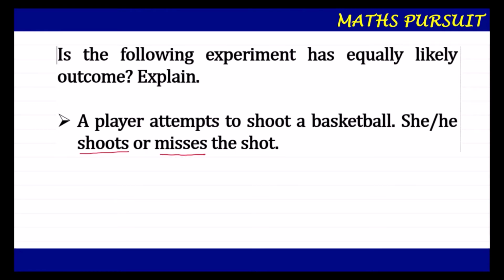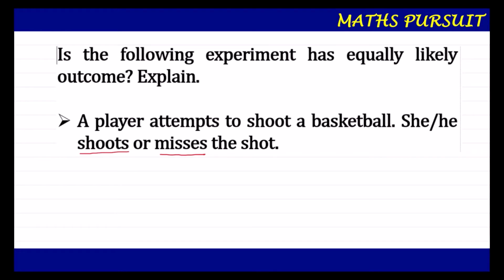Guys, we very well know that whenever two things come into the picture, the probability becomes equally likely. Why? Because it is either this or that. If we toss a coin, the outcomes are equally likely, because either we might get a head or we might get a tail. So the head or tail outcome is equally likely.